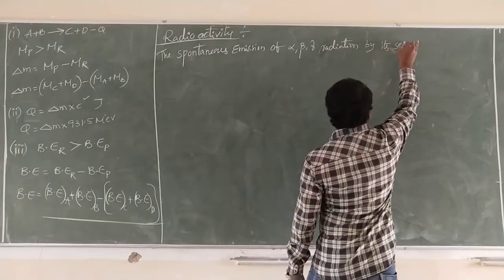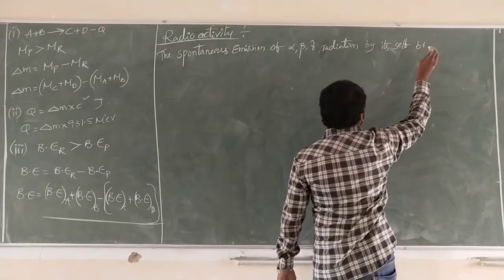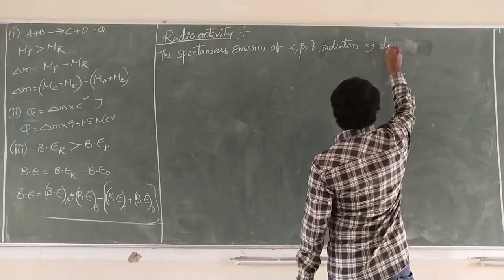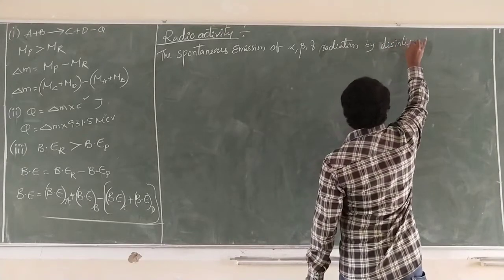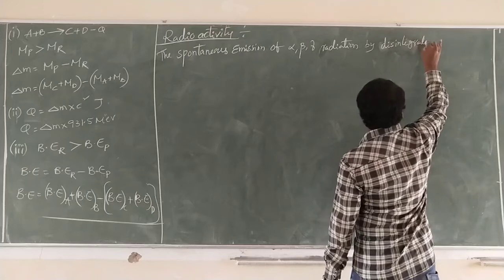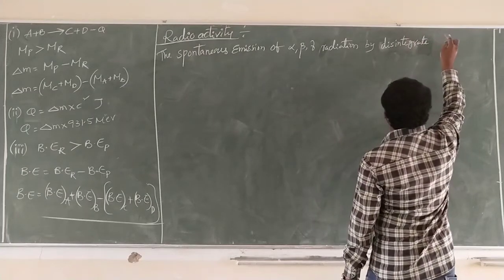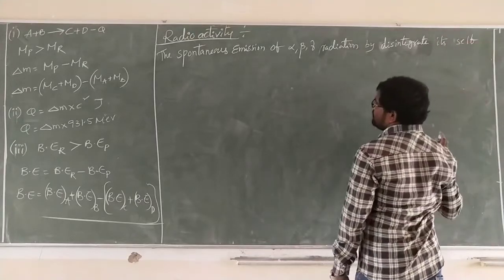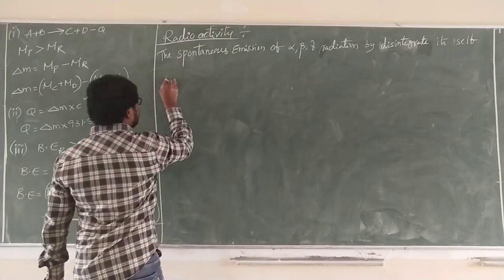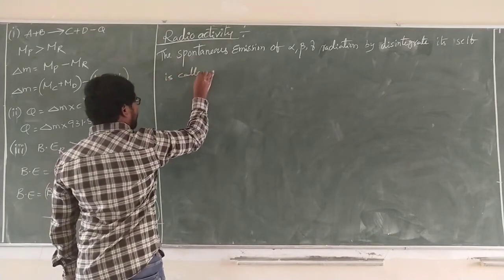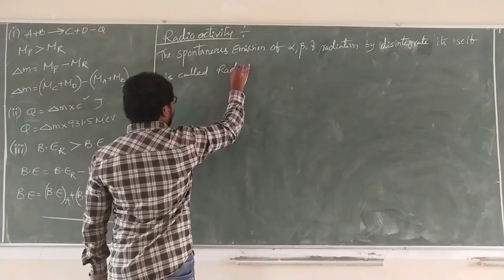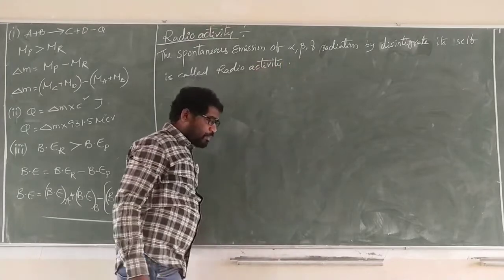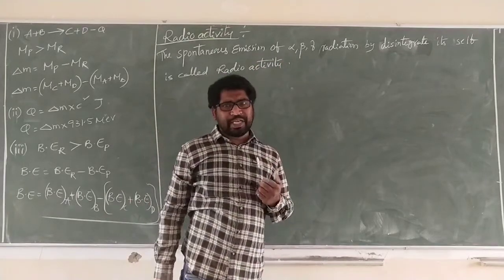By disintegrating itself. Generally, what is integrate?